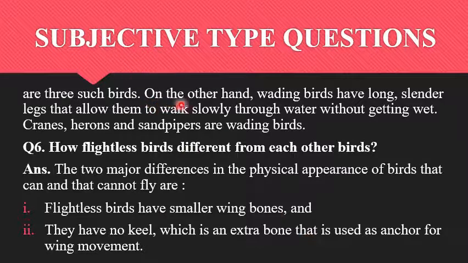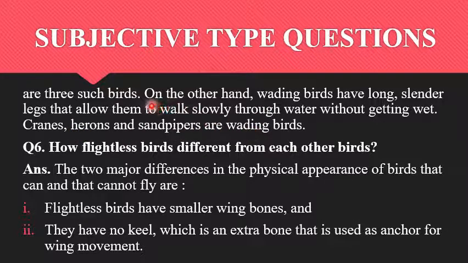On the other hand, wading birds have long, slender legs that allow them to walk slowly through water without getting wet. Cranes, herons, and sandpipers are wading birds.